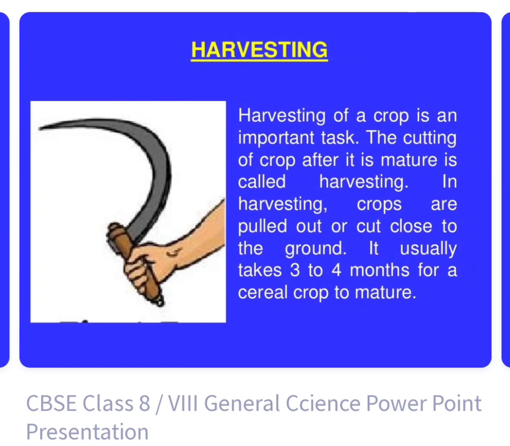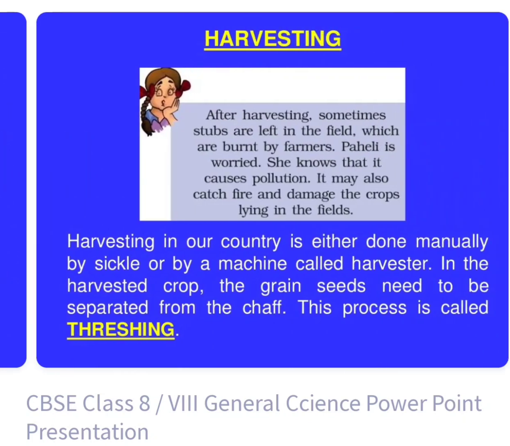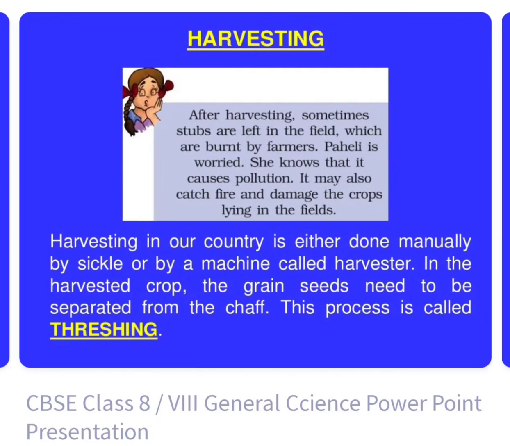Next, harvesting. The next step of agriculture is harvesting of a crop, which is an important task. Cutting of the matured crop is what we call harvesting. In harvesting, crops are pulled out or cut close to the ground, usually 3 to 4 months after sowing for cereal crops to mature. Harvesting in our country is done either manually with a sickle or by machines that we call harvesters. In the harvested crop, the grain seeds need to be separated from the chaff. This process is called threshing.